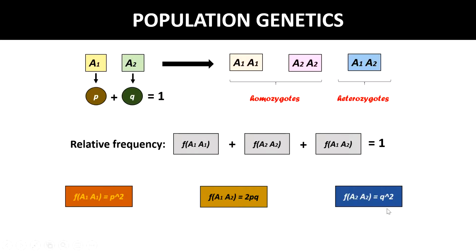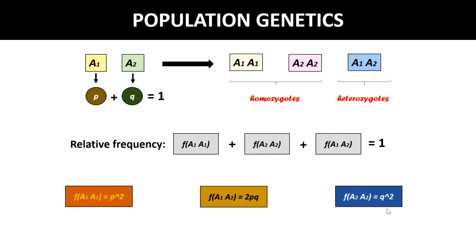This relationship is only valid if the mating in the population is random, and if evolutionary forces like natural selection, mutation, migration and genetic drift, which we already talked about, are absent. These are all factors that have an effect on evolutionary processes.